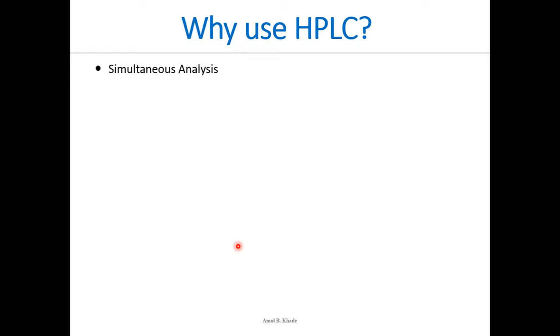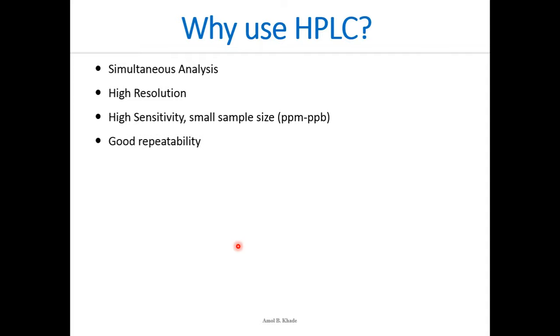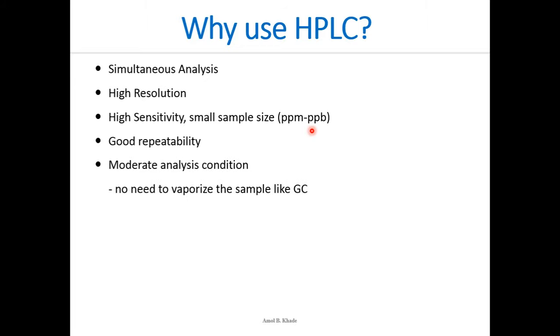But in this case, simultaneously the samples will be separated and quantified. The high resolution makes our job much easier for quantification. Sensitivity is better. Small sample size, even at picogram or parts per million or parts per billion, can also be detected. Good repeatability, then moderate analysis conditions are needed, no specialized conditions.